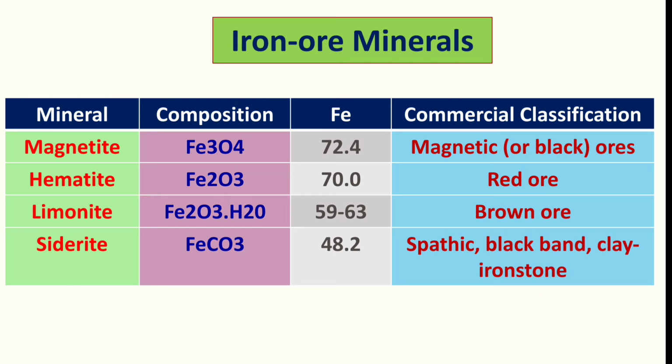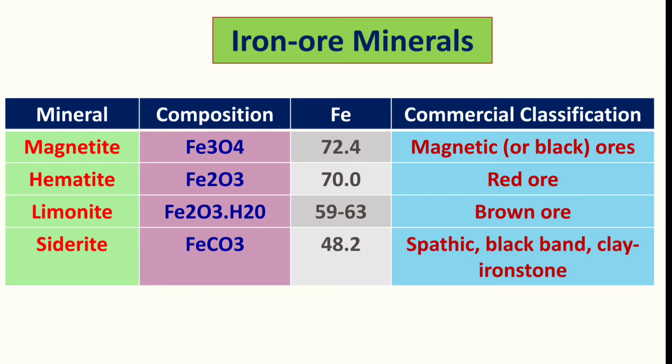Limonite is Fe2O3·3H2O, about 60% of iron is there. And siderite is the carbonate ore. So magnetite and hematite are the oxide ores of iron, and limonite is also a hydrous mineral.